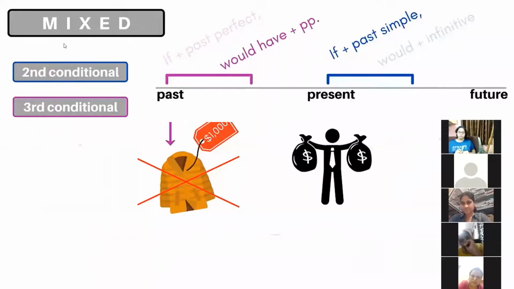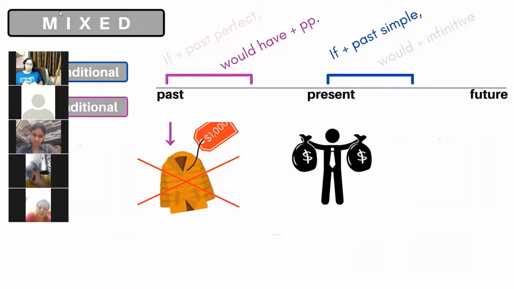If I had more money. Okay. I would have bought the coat. Sorry, bought the coat. Yeah, Sneha, tell me.